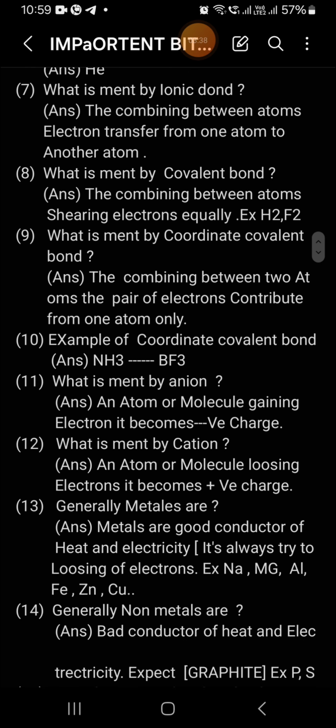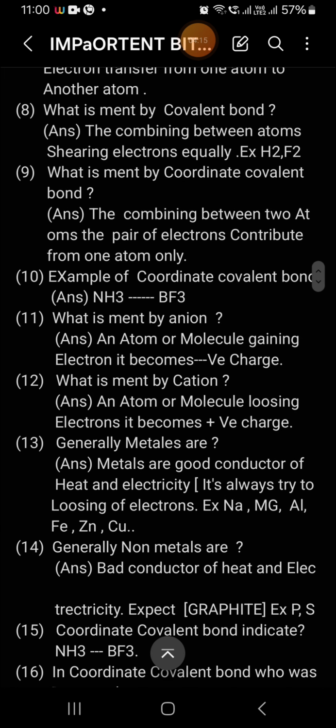Next one. What is meant by ionic bond? The ionic bond means that in combining between two atoms, the electrons are transferred from one atom to another atom. That is called ionic bond. The ionic bond is formed between cations and anions. It forms between highly electropositive and highly electronegative elements. It is formed between metals and non-metals. Any question they ask you, these are the 4 important points.